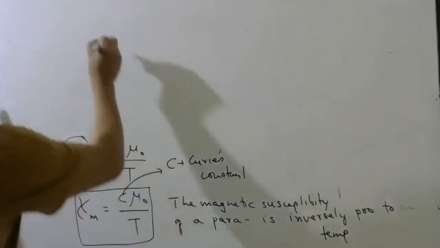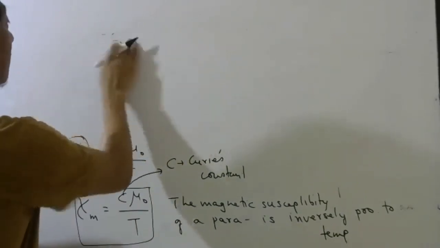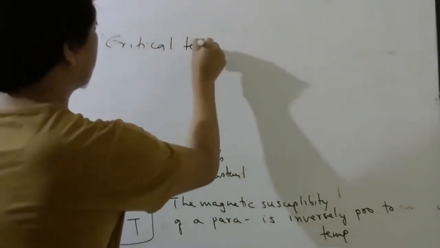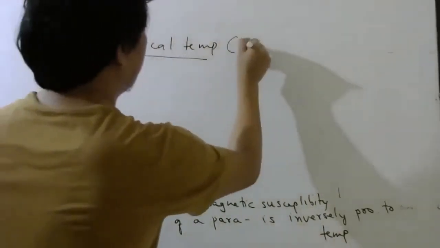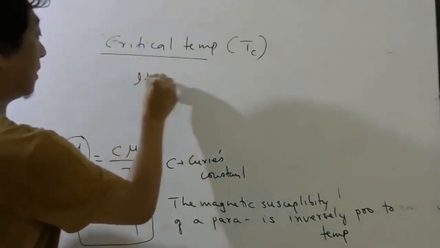So there is a temperature called transition temperature, or critical temperature. Okay, write the definition quickly.